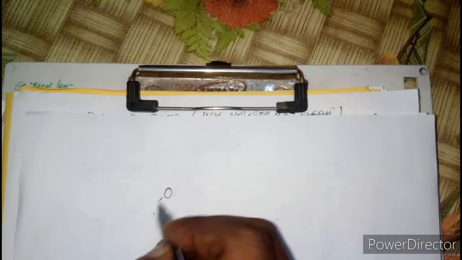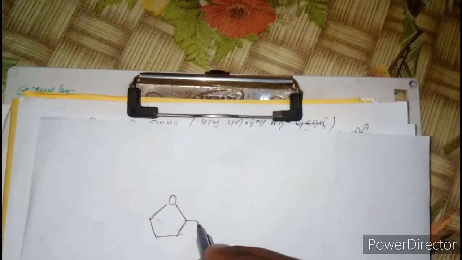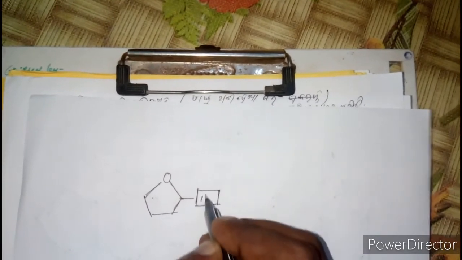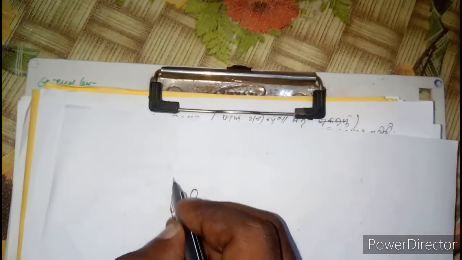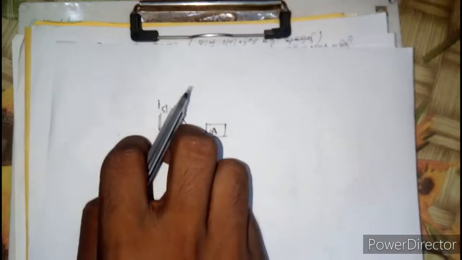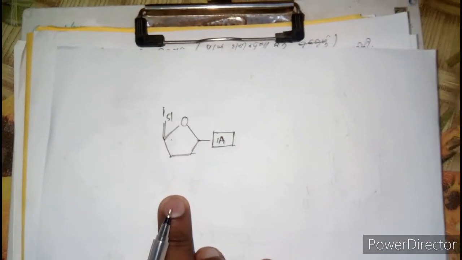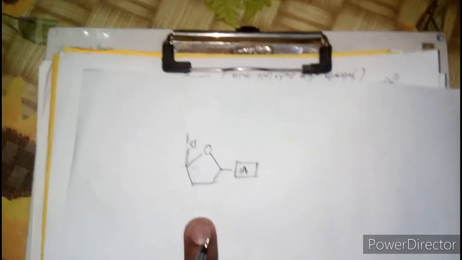How will a nucleotide chain be formed? Let's see. Here a nitrogen base will be there. Let's write adenine. Here will be a 5' end. When a phosphate group is linked to the 5' hydroxyl end of a nucleoside through phosphoester linkage, a corresponding nucleotide is formed.